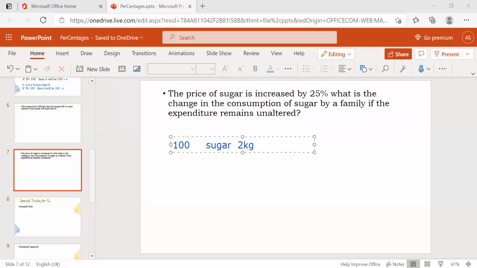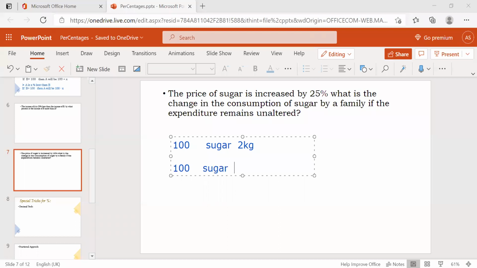Is it clear? That means the value of a kg is 50 rupees. I buy 2 kgs with 100 rupees because I have only 100 rupees to buy the sugar. The same next month also, I took the 100 rupees and went to the supermarket to buy the sugar.